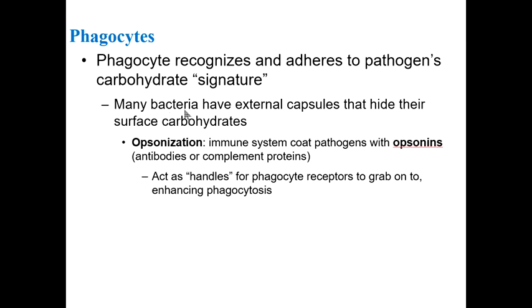But many bacteria have capsules over their surface, so they're hiding their signature. In that case, we have something called opsonization. Our immune system can coat the pathogens that have capsules with opsonins. These are complement proteins, which we'll discuss a little later on, or they could be antibodies. And all of a sudden, these opsonins act as handles, so phagocytes can now grab onto them and ingest them.